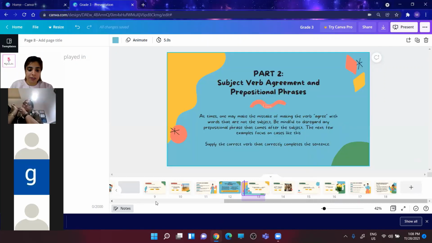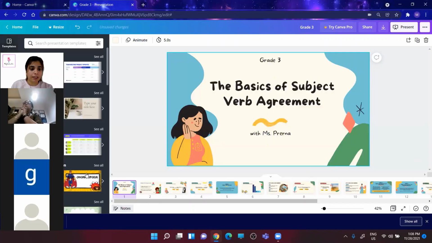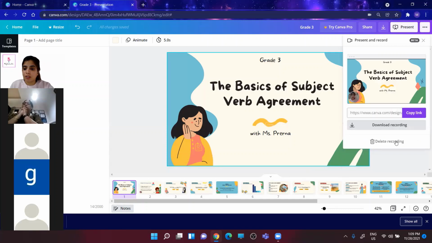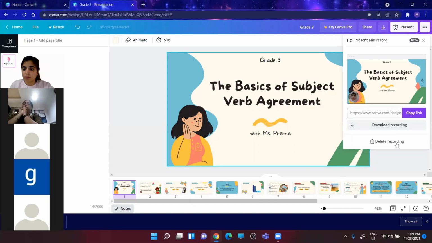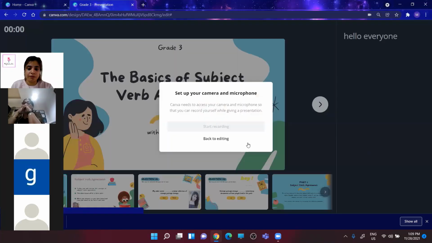Now, suppose on the first slide I want to give some notes, I'll be clicking here and you will see. So when you go to the present and record option, go to Recording Studio.